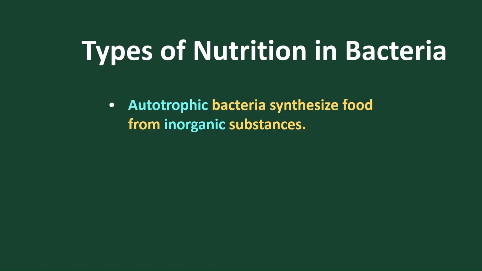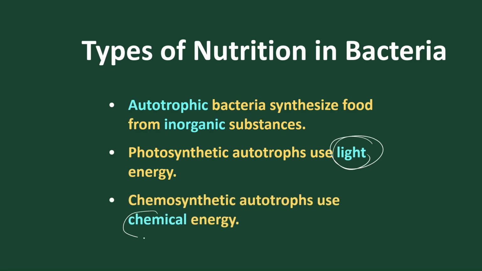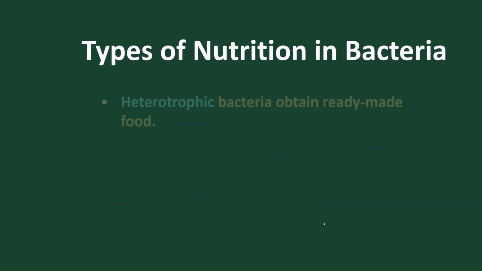Autotrophic bacteria synthesize food from inorganic substances. From inorganic substances, they produce organic compounds. Got it? Photosynthetic autotrophic bacteria need light energy, and chemosynthetic bacteria need chemical energy. So photosynthetic and chemosynthetic bacteria are both autotrophic organisms.